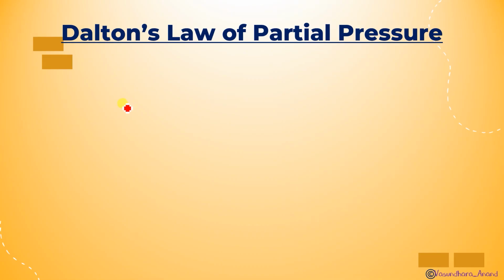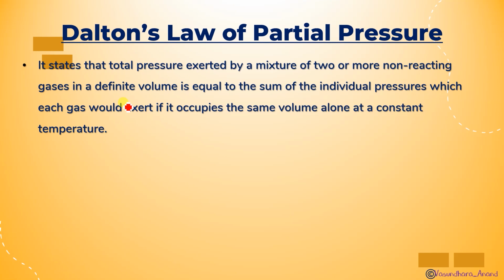Here Dalton's law of partial pressure, as I told you, states that the total pressure exerted by a mixture of two or more non-reacting gases, obviously they should not react, because if they react, they will combine and form a new compound, isn't it? So they should be non-reacting gases in a definite volume, is equal to the sum of the individual pressures which each gas would exert if it occupied the same volume alone at the constant temperature. Or you can use the simple way as I have told you.